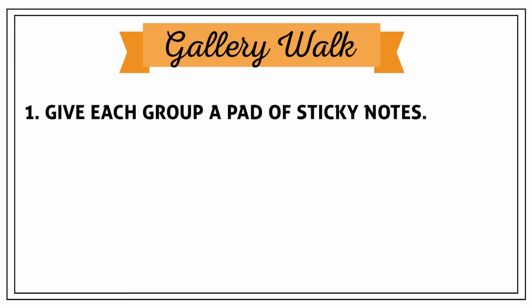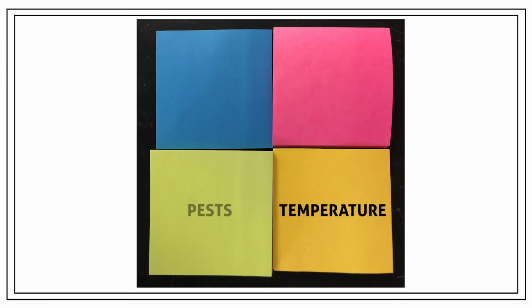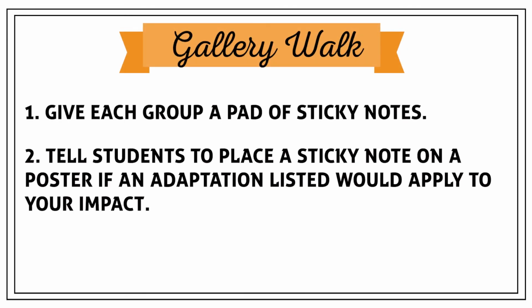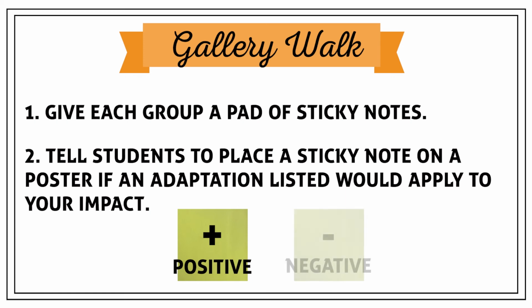Give each group a pad of sticky notes that corresponds with the color of their impact: yellow for temperature, green for pests, blue for water, and pink for pollinators. Tell students to place a sticky note on a poster if an adaptation listed would apply to your impact. Write a plus sign if the effect would be positive, and a minus sign if it would be negative.